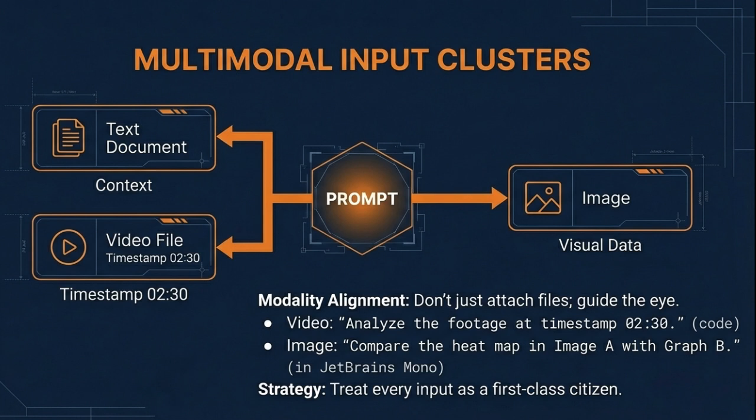A lazy, vague prompt like, "What's in this video?" is going to get you a generic, basically useless summary. A professional prompt is precise. It says, "Analyze this factory security footage, flag any instance where a worker is not wearing a helmet, and provide the specific timestamp." The difference in the quality of the output is just night and day.